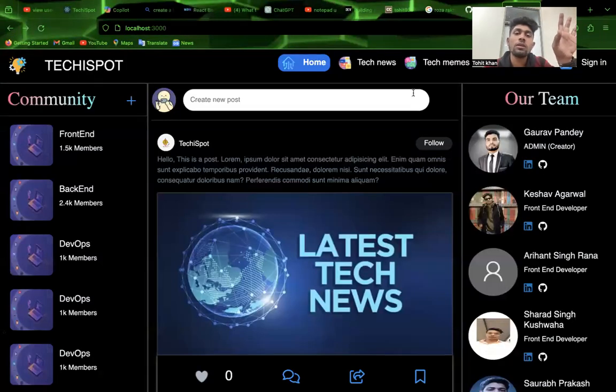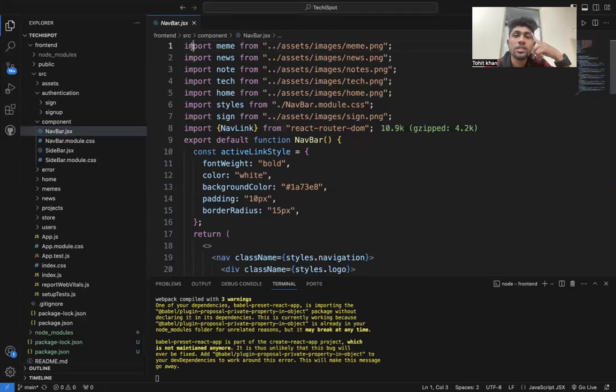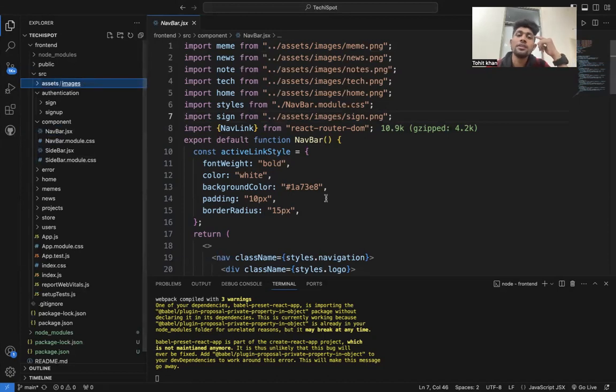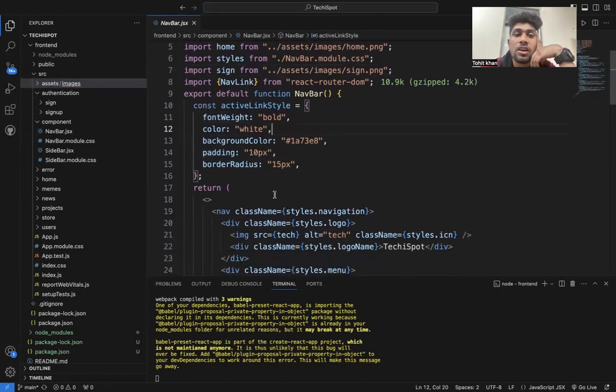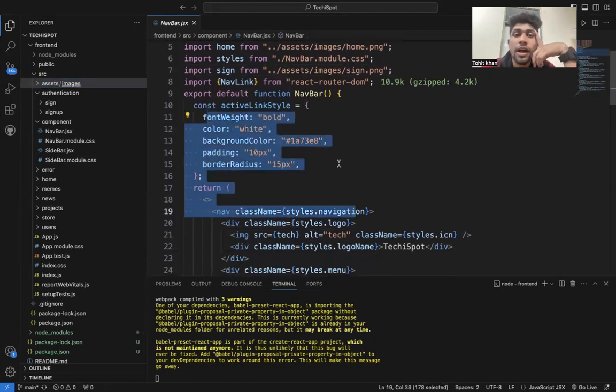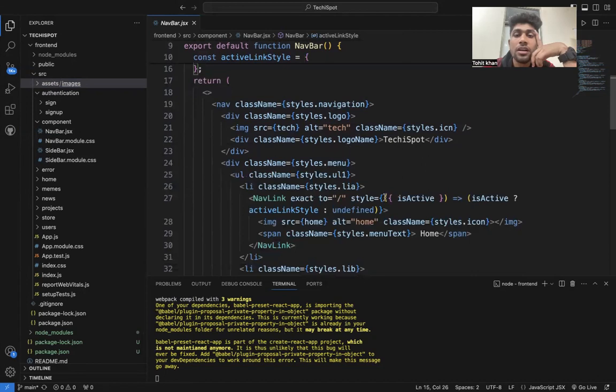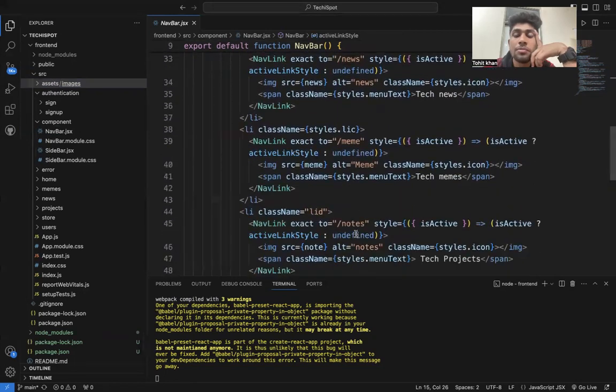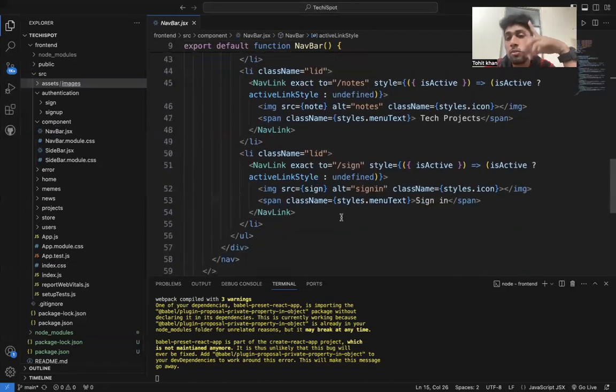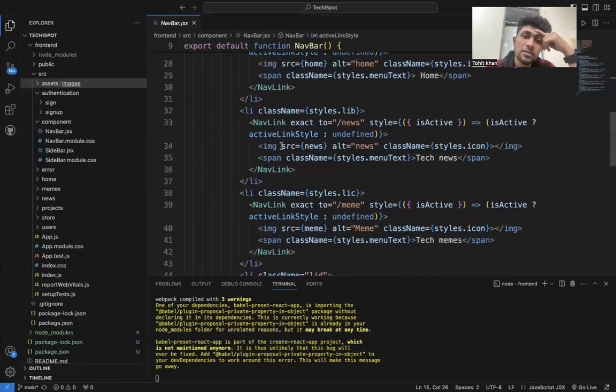Now we move to talk about my navigation bar, in which I take all my images from the assets folder, and then we export my navigation with bold font and radius given. Then I take home, news, memes and notes as components, and all these are attached to each other. When I click home, it redirects to the home page, and so on.